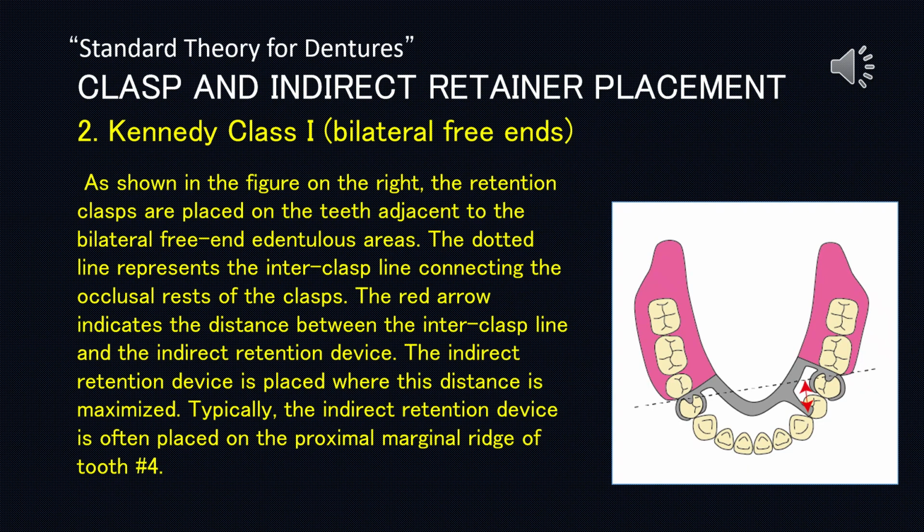2. Kennedy Class 1, bilateral free ends. As shown in the figure on the right, the retention clasps are placed on the teeth adjacent to the bilateral free end edentulous areas. The dotted line represents the interclasp line connecting the occlusal rests of the clasps. The red arrow indicates the distance between the interclasp line and the indirect retention device. The indirect retention device is placed where this distance is maximized. Typically, the indirect retention device is often placed on the proximal marginal ridge of tooth number 4.